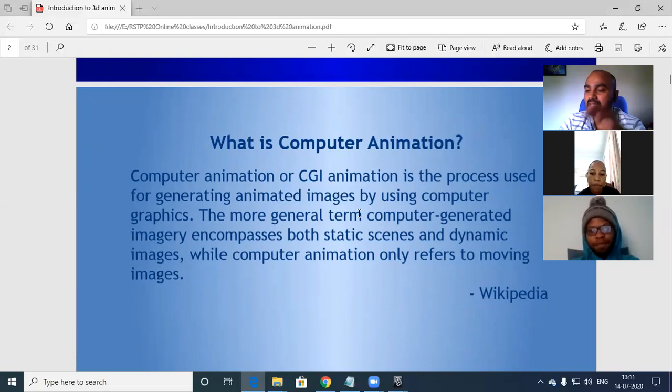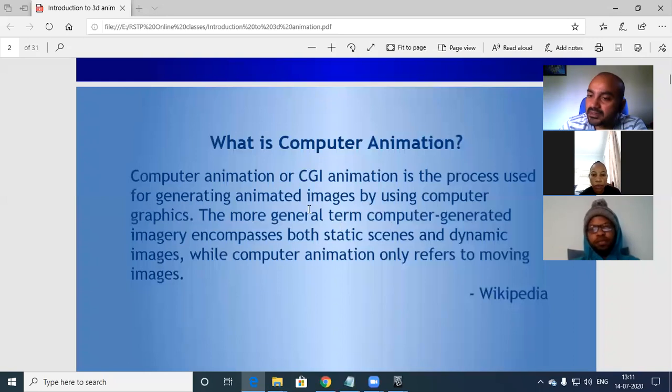Okay, so that's how it is. For example, we create something which cannot move by itself. We add life to that character, so that whatever our thought process or imagination is, we put all that into these characters or living or non-living objects.